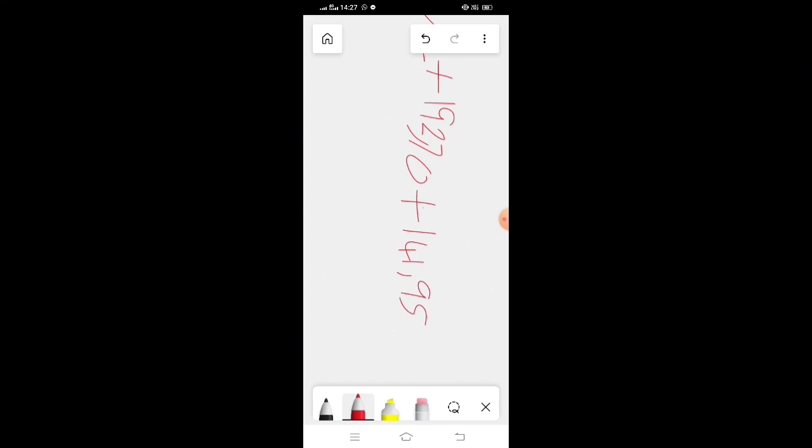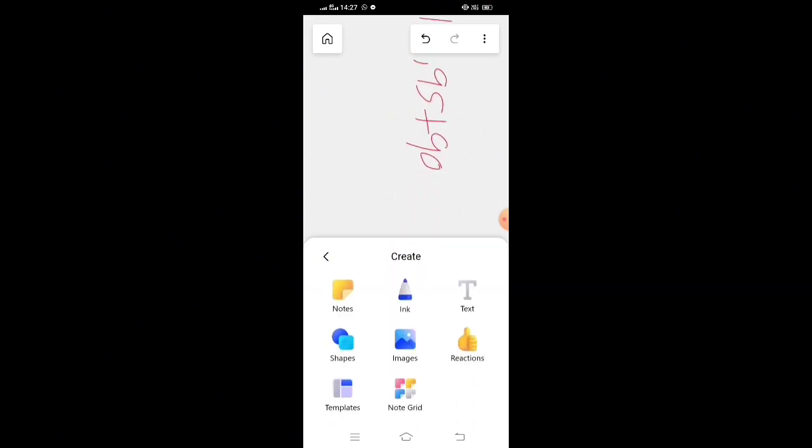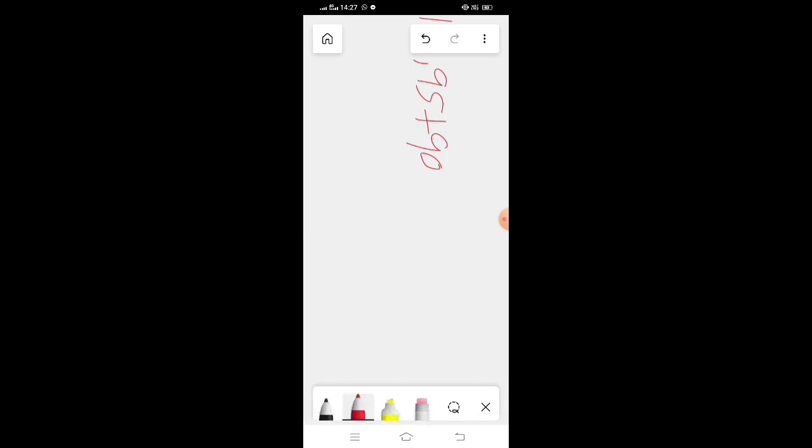Under these calculations, we will write the amount of the deductions again, which is 9,362.62, and then we will minus the total that we get from these numbers.